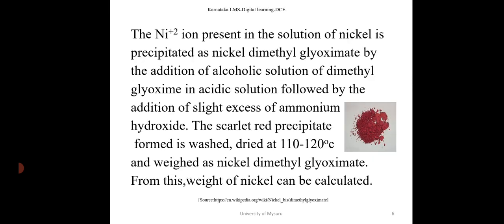The nickel 2 plus ion present in the solution of nickel is precipitated as nickel dimethyl glyoximate by the addition of alcoholic solution of dimethyl glyoxime in acidic solution followed by the addition of slight excess of ammonium hydroxide. The scarlet red precipitate formed is washed, dried at 110 to 120 degrees centigrade and weighed as nickel dimethyl glyoximate. From this, weight of nickel can be calculated.